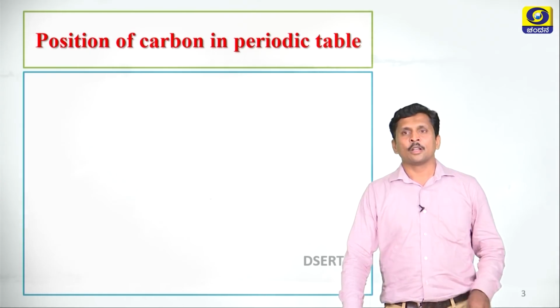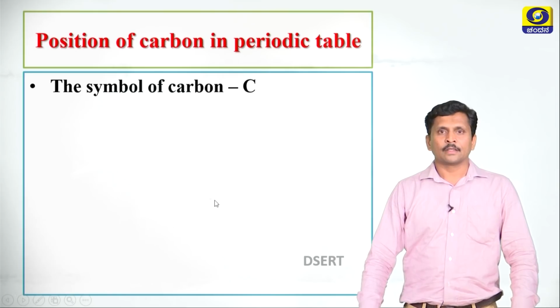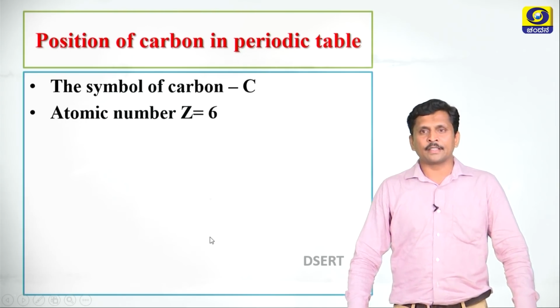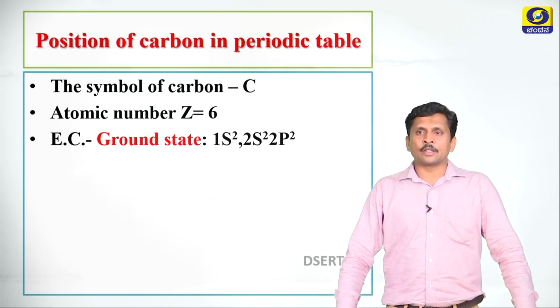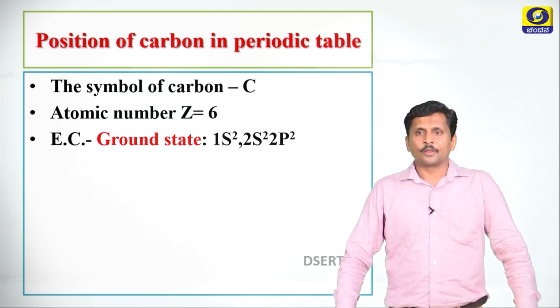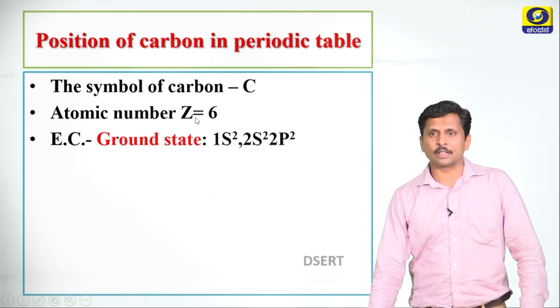Let us discuss position of carbon in periodic table. The symbol of carbon is C. The atomic number of carbon is 6. Electronic configuration: carbon exhibits two types of electronic configuration. One is 1s2, 2s2, 2p2. Here the first shell is completely filled.